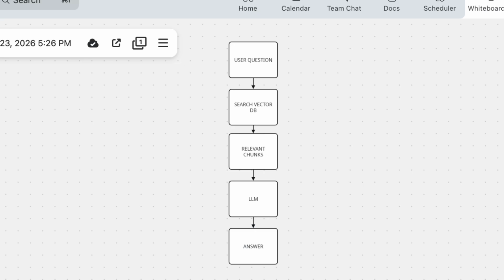MCP is equal to model context orchestration. Instead of sending just prompts, we send structured context: resume, knowledge, memory, and instructions. This is how real AI products work.